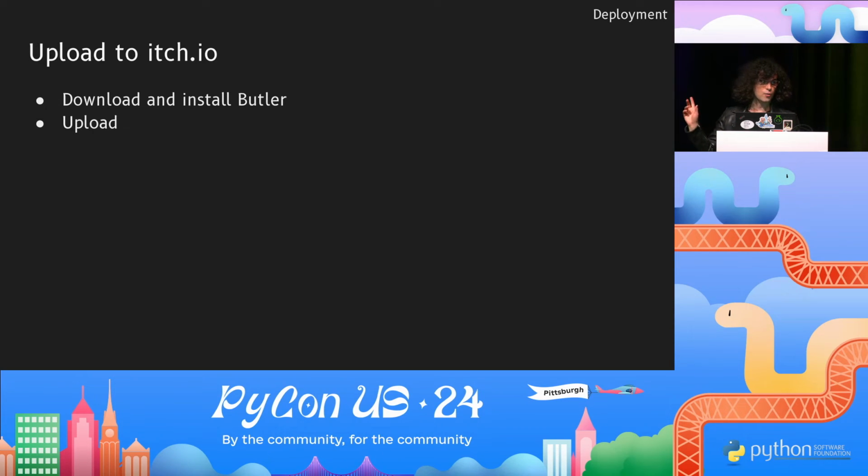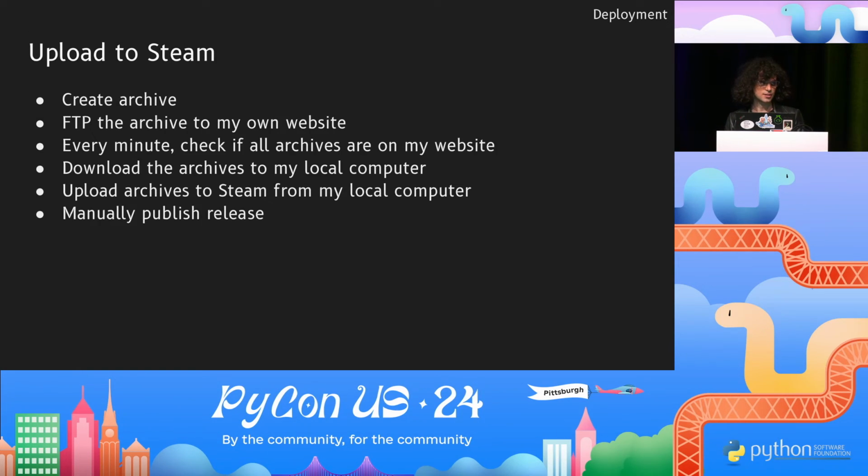Now, itch.io, this was trivial. What the runner does is that it downloads and installs Butler, which is just a command line executable provided by itch, and then it runs Butler to upload to itch. That's all. Steam, it's a different story. Steam has a command line program for updating content, or uploading content, but there's a step in the installation process where you have to manually press something. There isn't a -y flag where you can forego user input. You have to press it. So you can't use it in a CI/CD context.